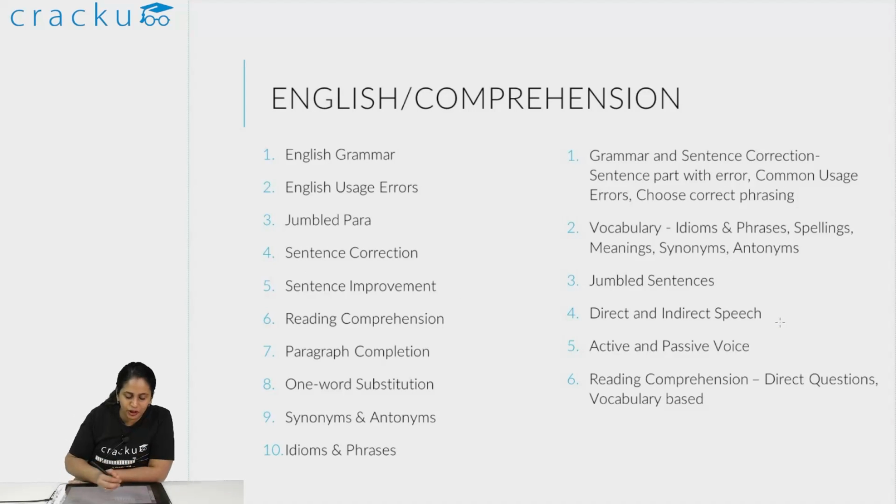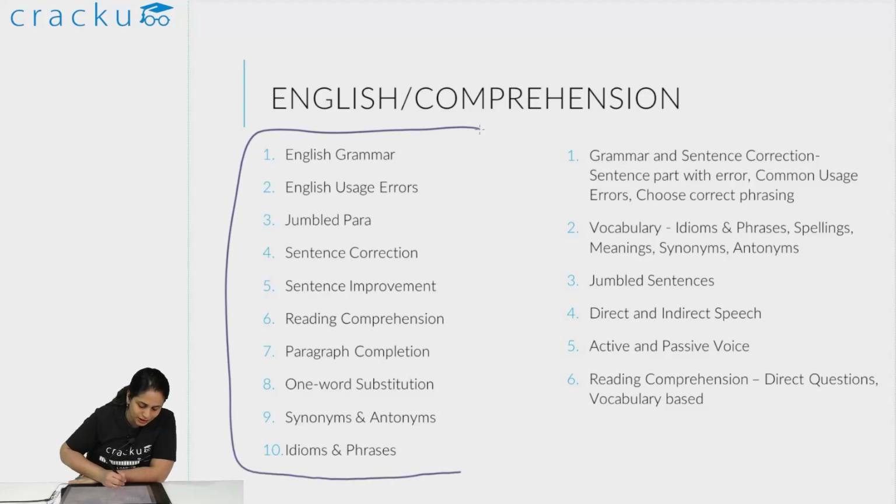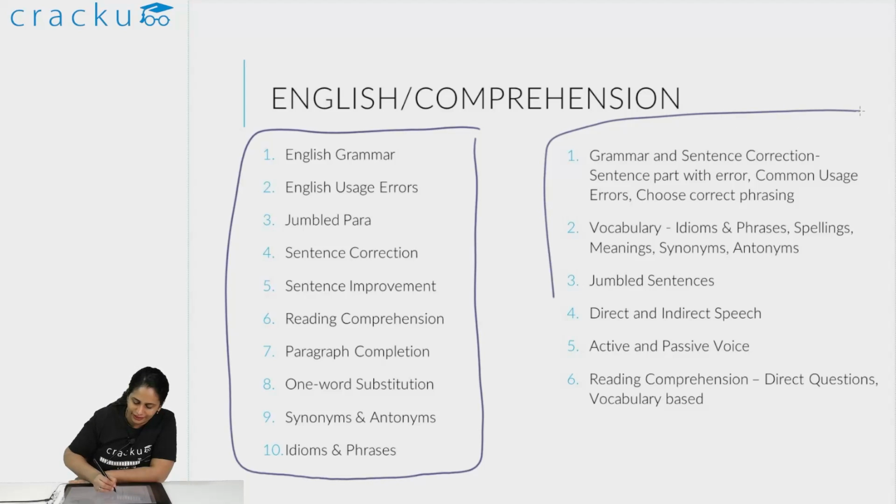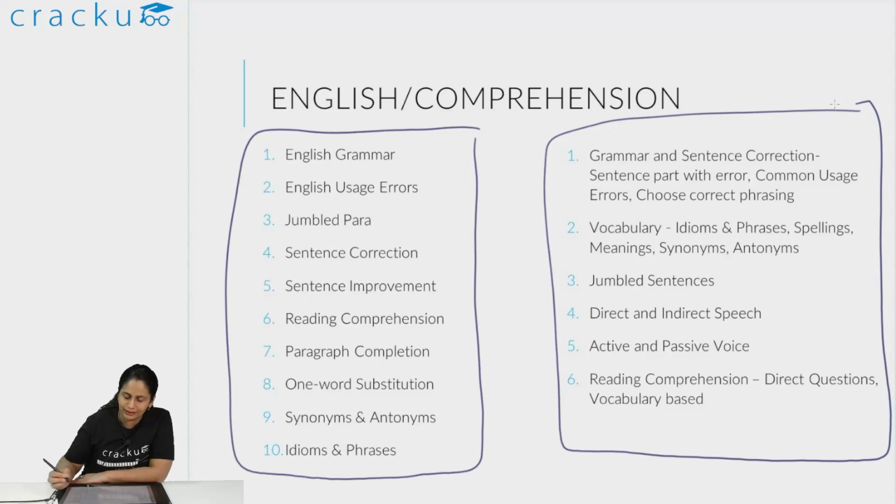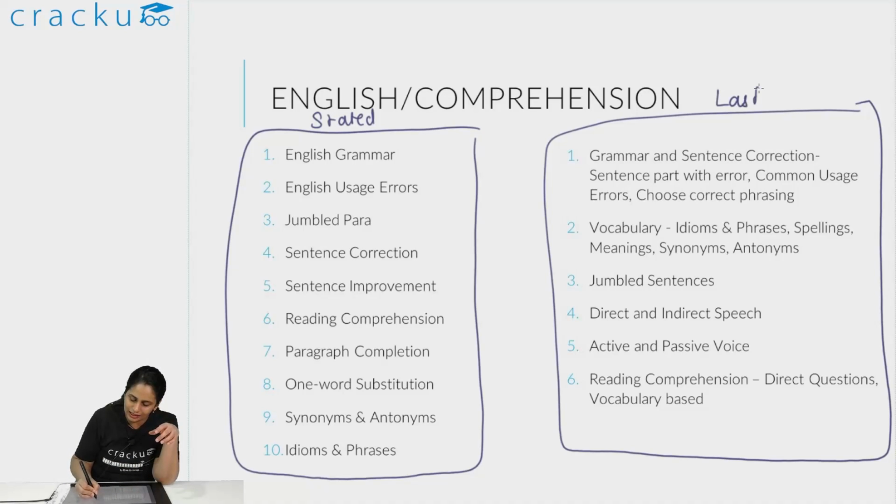So I have given two parts over here, and I want to tell you exactly why I have done this. The CUET exam has given a notification, and it has put the syllabus in the notification. However, they have done this before, where they have given one syllabus, and if you look at the actual paper that is asked, the paper does not match the syllabus. So this is the stated syllabus that they have given in the notification. This was what was asked last year.